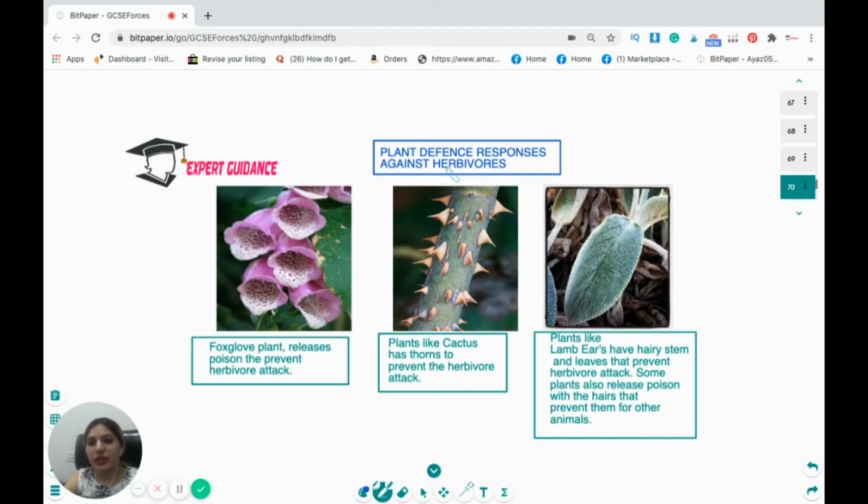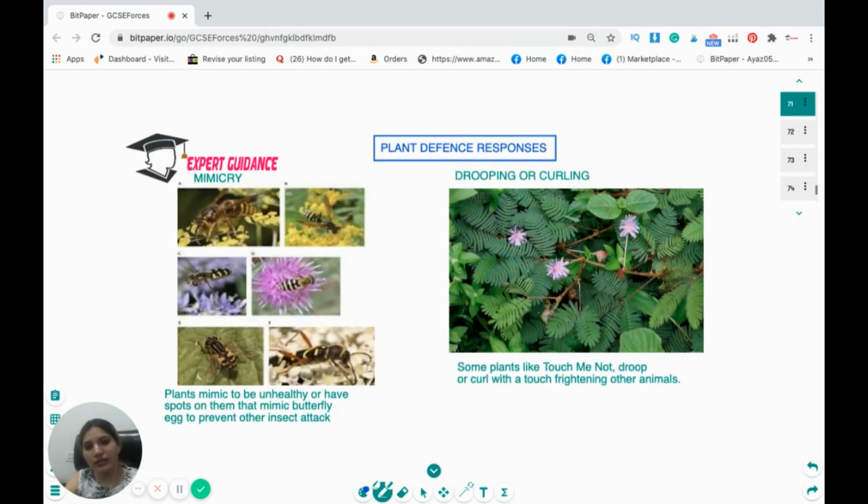Now, the other defense response against the herbivores is the foxglove plant, which releases a poison that prevents herbivore attack. We have plants like cactus, which has thorns to prevent herbivore attack. Then plants like lamb's ears have hairy stems and leaves that prevent herbivore attack. Some plants also release poisons with the hair, which prevent the attack of other animals.